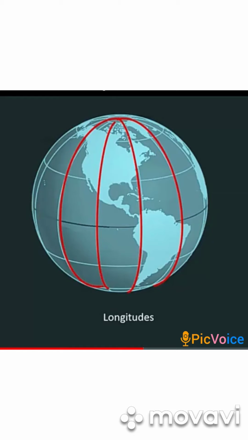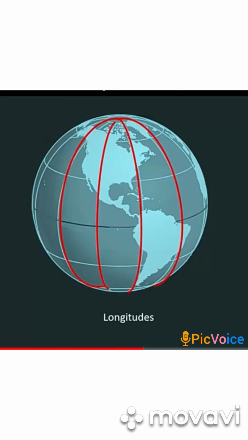So to avoid the confusion, the main longitude, which is considered the prime meridian, is given 0 degrees, and it is the Greenwich Mean Time by which time is also calculated.